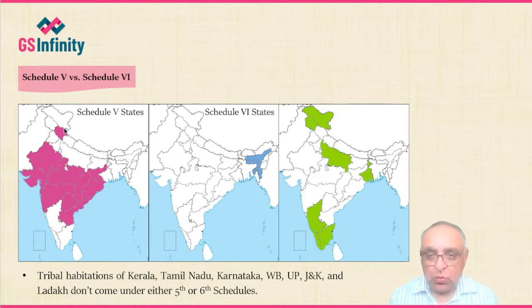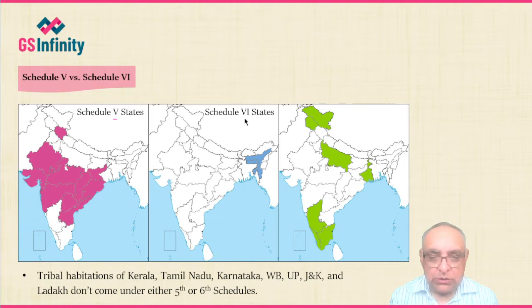So what are the names of those states? One is Himachal Pradesh, second is Rajasthan, third Gujarat, fourth Maharashtra, fifth Telangana, sixth Andhra Pradesh, seventh Odisha, eighth Chhattisgarh, ninth Jharkhand, and 10th it is Madhya Pradesh. So these are the various states, the areas from which are covered under the Schedule 5 of the Constitution.